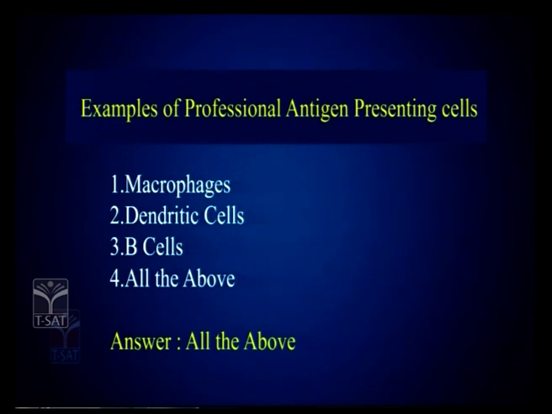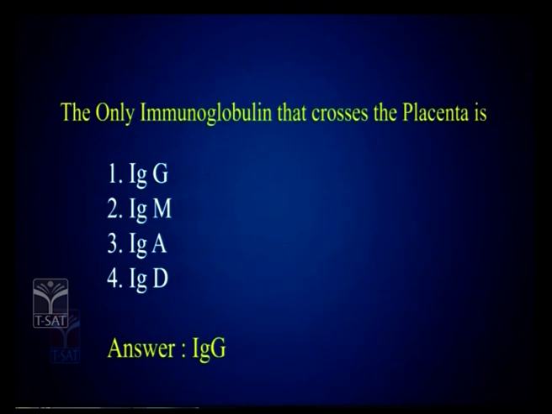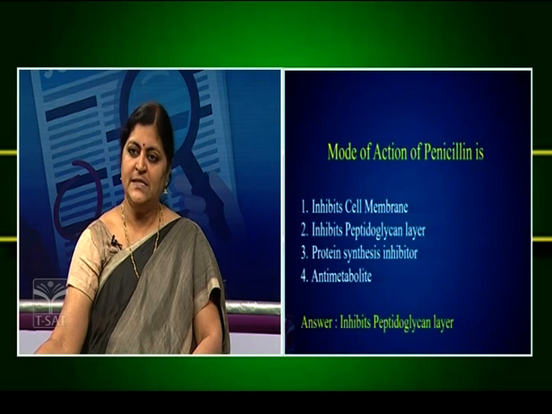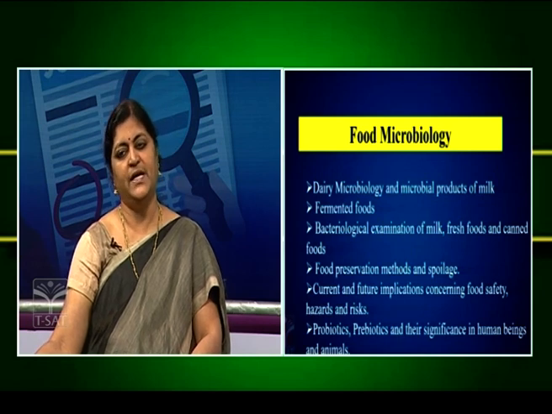Next, coming to some model questions in immunology: examples of professional antigen presenting cells. Just now I told you it is very important to remember that they express class 2 MHC. The options given are dendritic cells, macrophages and others, so all of the above is the answer. The only immunoglobulin that crosses the placenta: when you study antigen and antibody, you study the details of antibody structure and function. IgG is the only antibody that crosses the placenta. And what is the mode of action of penicillin? It is a peptidoglycan inhibitor. Like that, you make model questions for each and every aspect.